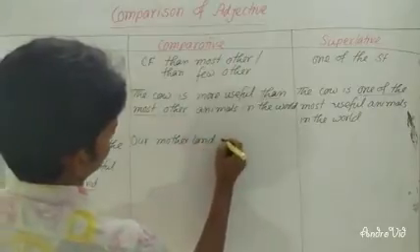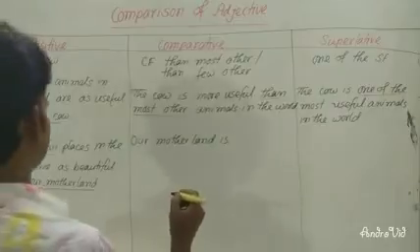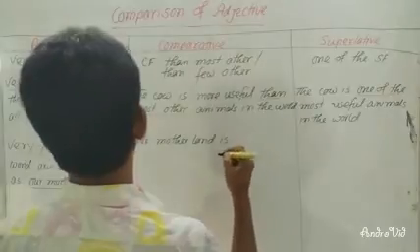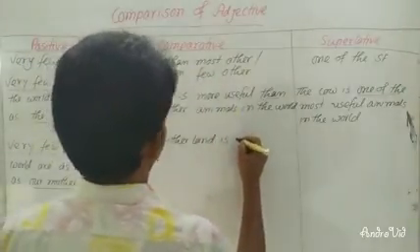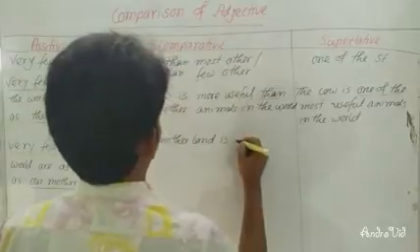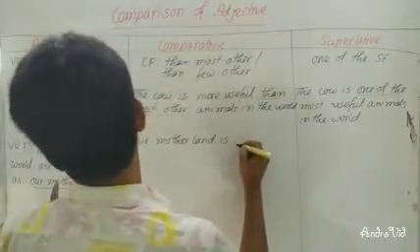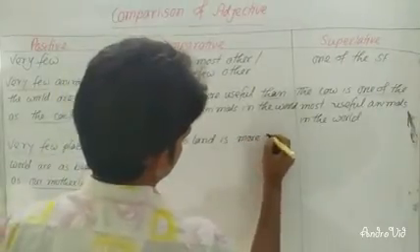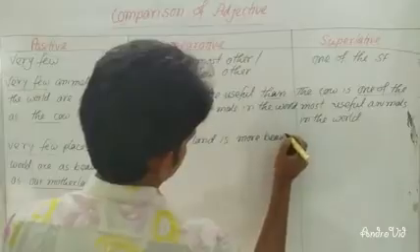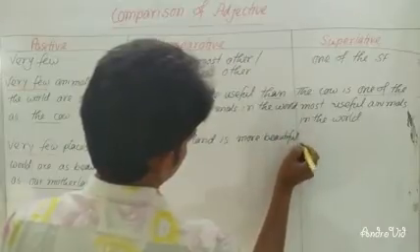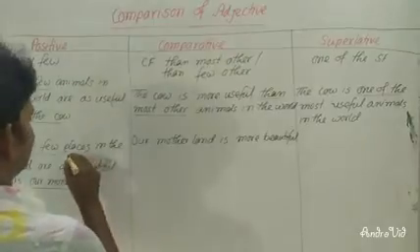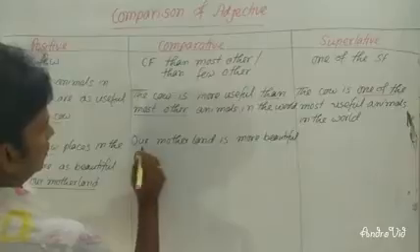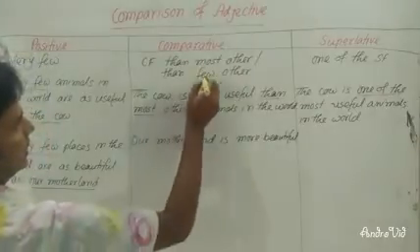Our motherland is, when you go to the rules, our motherland is, then the comparative form of beautiful will be more beautiful. Places in the world, more beautiful than few other.